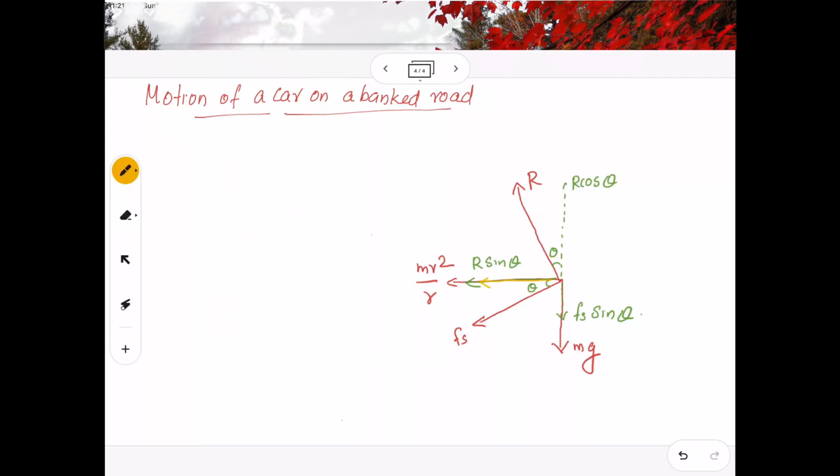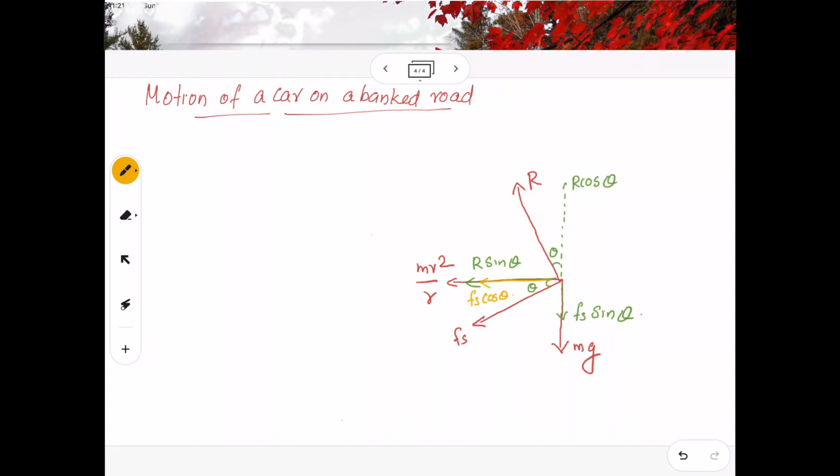So I have Fs cos theta. I have resolved all the components: the normal reaction R into R cos theta and R sin theta. Remember, R sin theta is in the direction of the centripetal force mv square by r. Similarly, the static friction I have resolved into Fs sin theta and Fs cos theta.